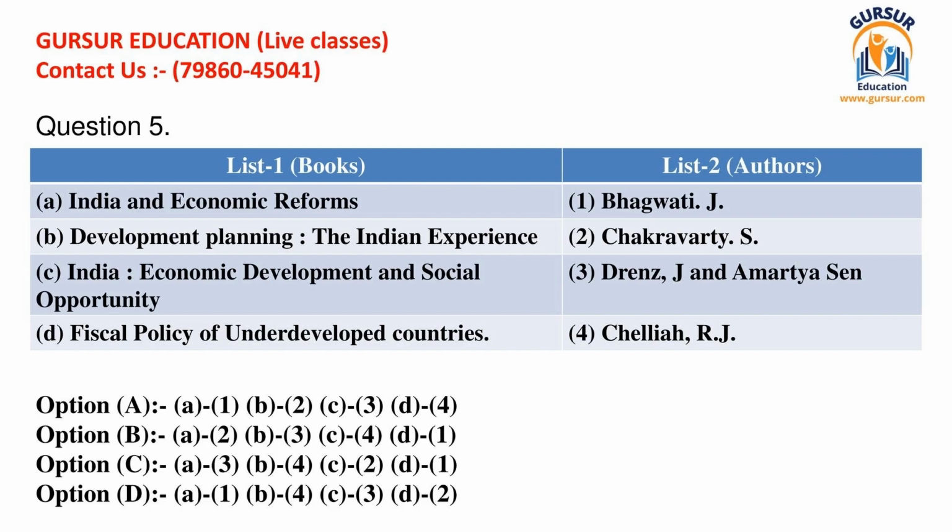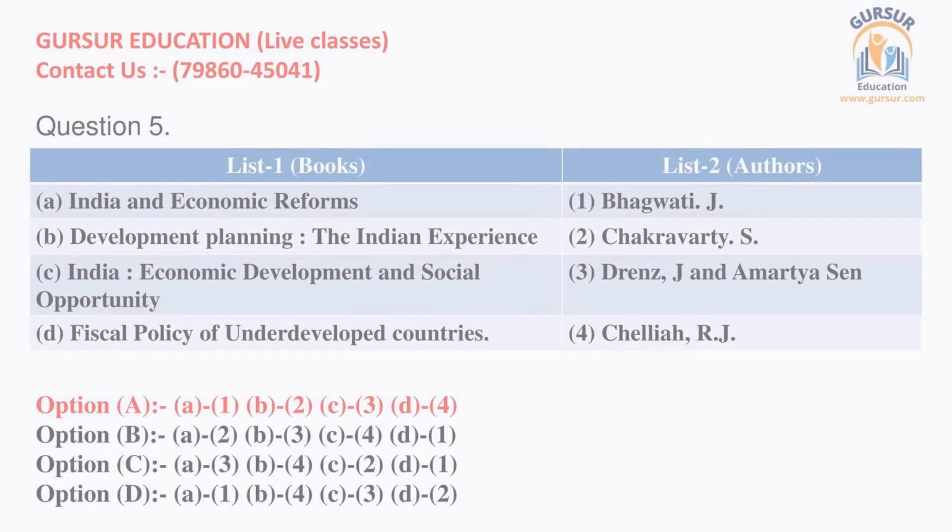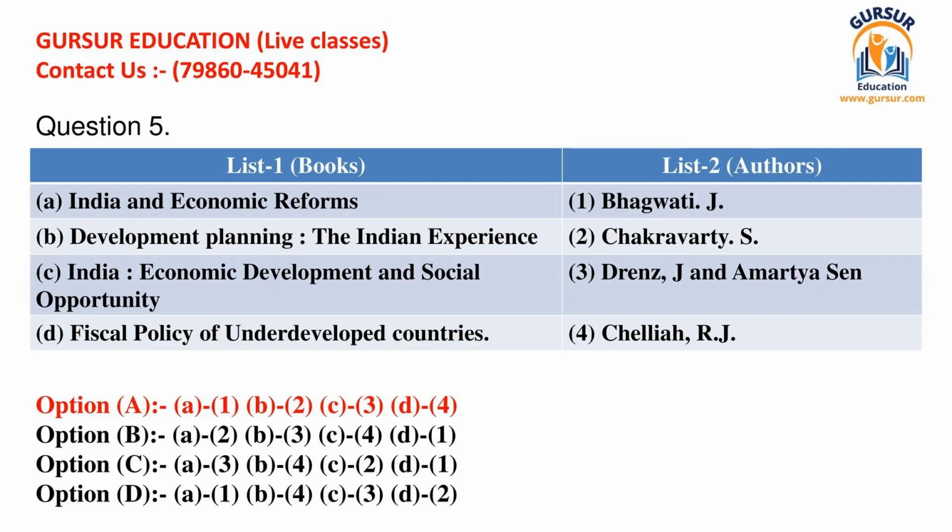The list 2, authors, contains the following items. 1. Bhagwati, J. 2. Chakravarti, S. 3. Drèze, J. and Amartya Sen. 4. Chelliah, R.J. Below are given the options with different matches. You can pause the video and choose the appropriate answer. The right answer of the question is option A. We suggest you to pause the video to analyze and learn the correct combination.